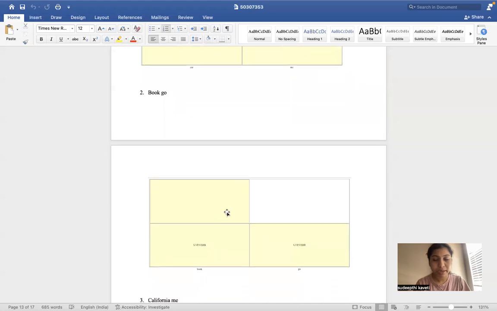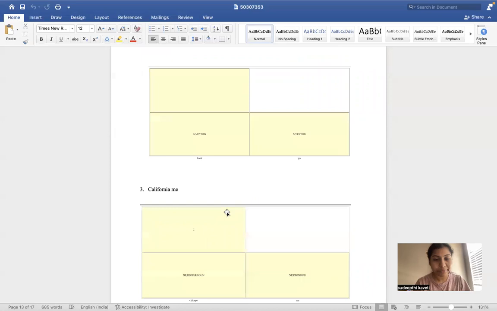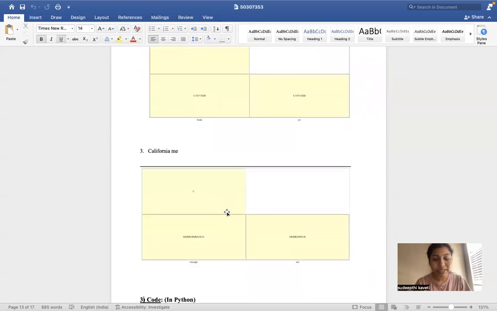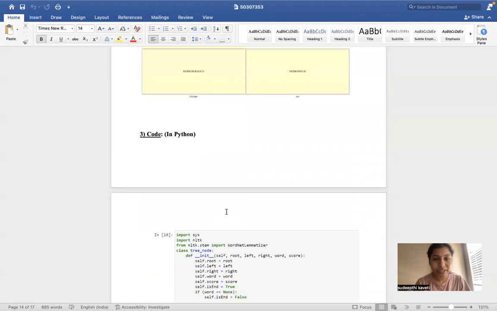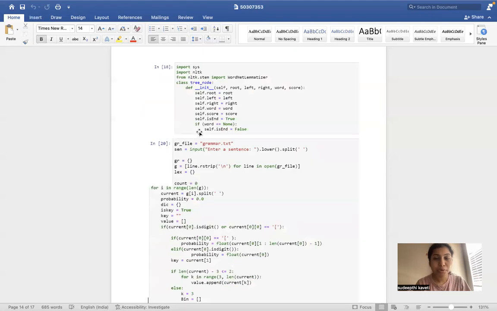This is how I have taken the CFG for the sentences and converted it into CNF. And the third one will be "California me". As a sample, I have taken 3 invalid sentences. Coming to this, this is the code in Python I have developed. I have taken two kernel cells, and the first one will be import sys, import the NLTK module, and from this import WordNetLemmatizer. And this is how I have developed the code.